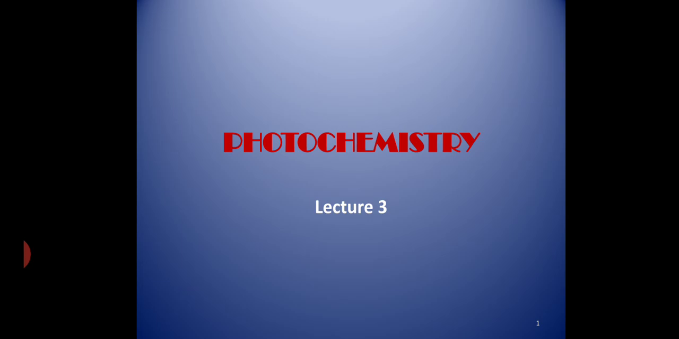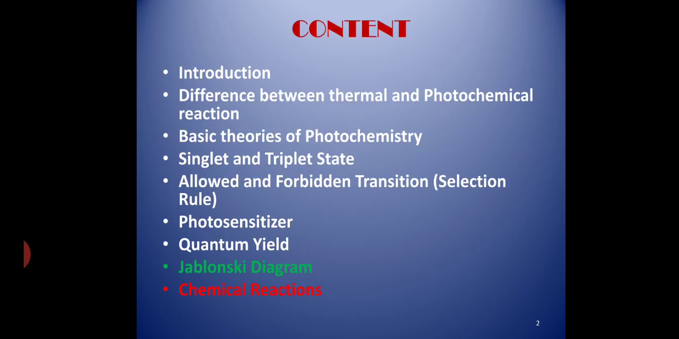We have already finished with Photochemistry Lecture 1 and 2. Those who wish to watch the video can see the link provided in the description box. In the last two lectures, we have discussed some of the basic concepts of photochemistry. Today we are going to discuss the Jablonski diagram. In the next lecture, we are going to learn about some organic photochemical reactions.